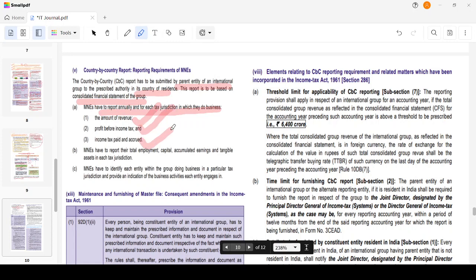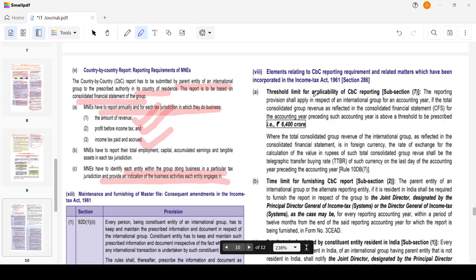MNEs have to report the total employment, capital, accumulated earnings, and tangible assets in each jurisdiction. MNEs have to identify each entity within the group doing business in a particular tax jurisdiction, and provide an indication of the business activity in which they engage. All these are self-explanatory, right?